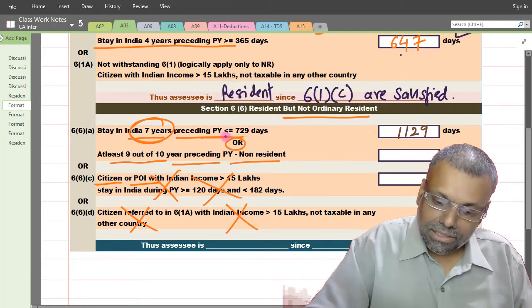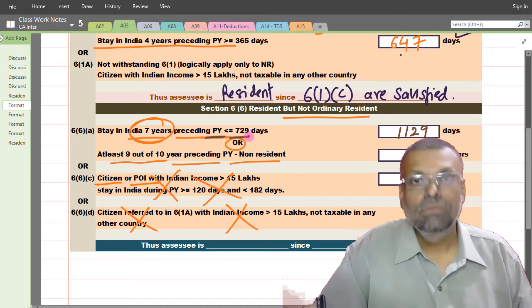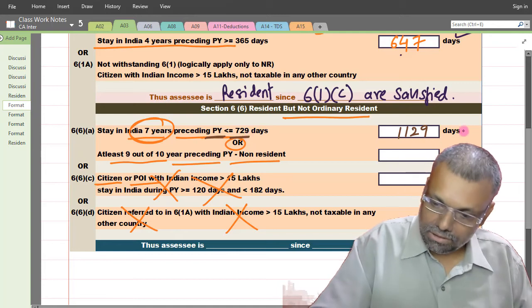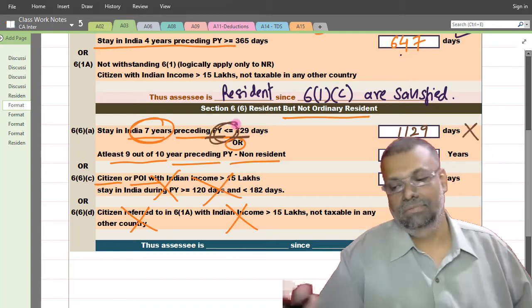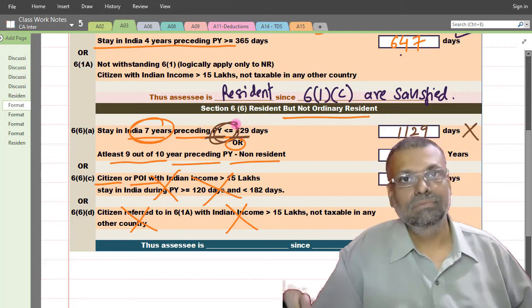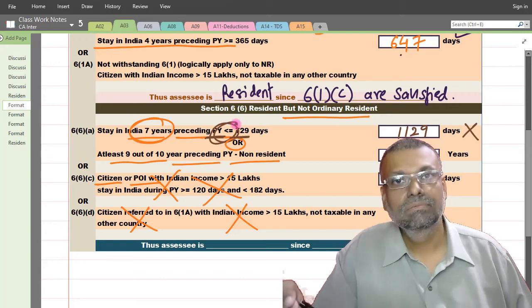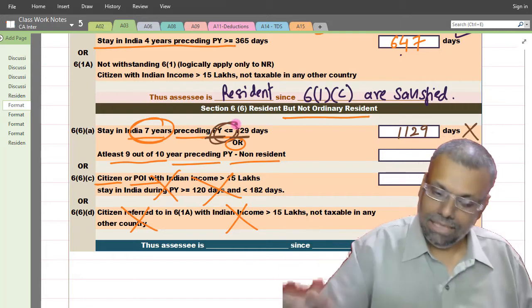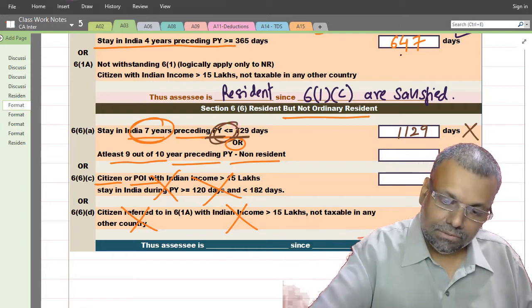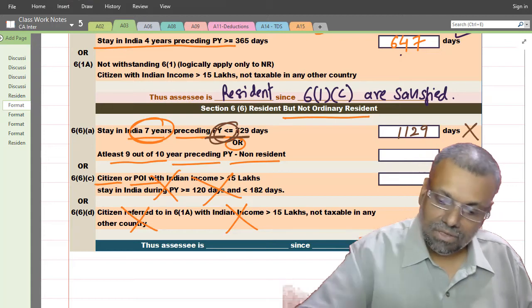Now, is this condition satisfied, for the previous year, less than or equal to 729 days? No, this condition is not satisfied because it should be less than that. Is that okay? That is one of the situations. So this is not satisfied.